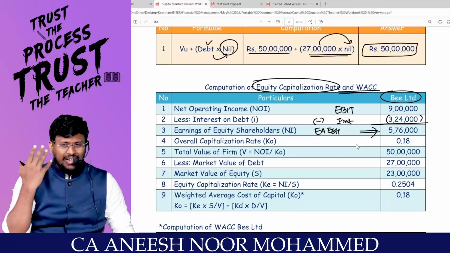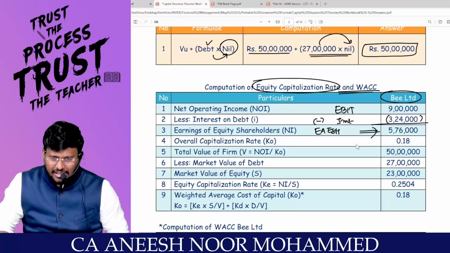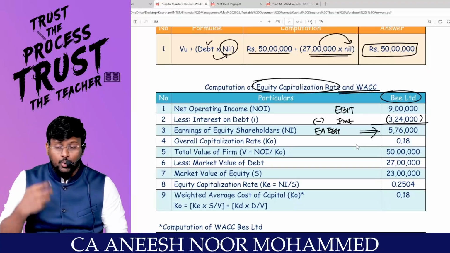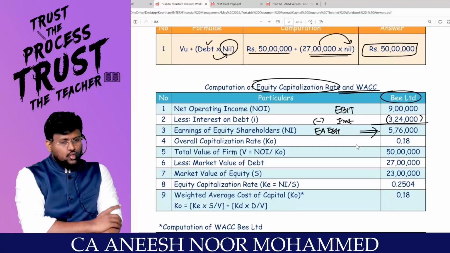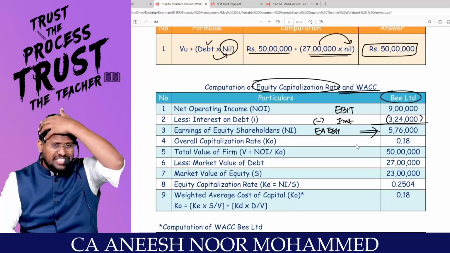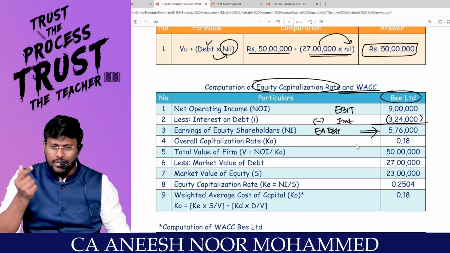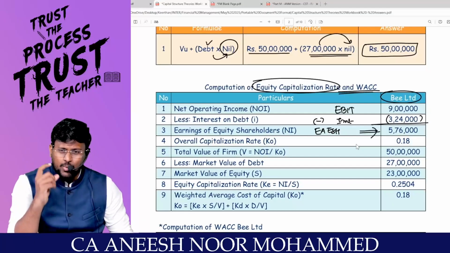Am I right? Sir, I already said that the MM approach is an extension of the NOI approach. NOI fails to give operational clarification. Correct? Now MM is coming and saying that I will explain to you how exactly it will offset. So even MM is also traveling the same route of the NOI approach only. NOI 5 steps: calculate the EBIT and interest, then calculate the value of the firm. Sir, the value of the firm is equal to EBIT divided by KO.